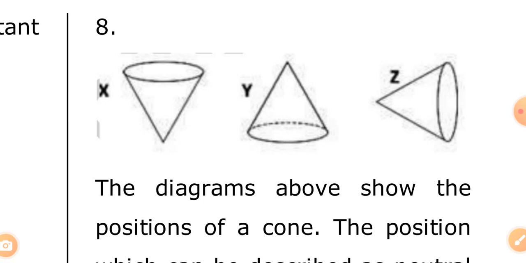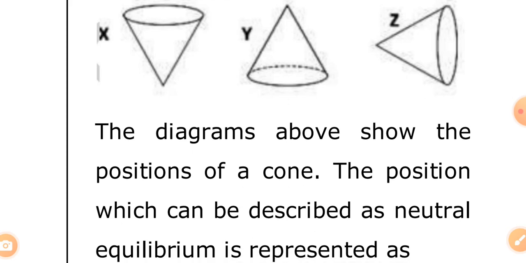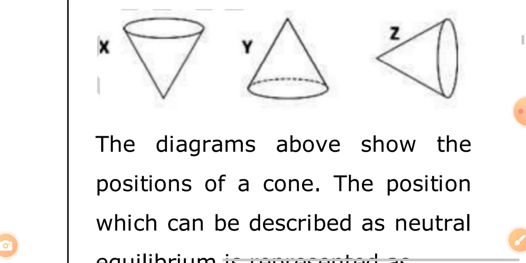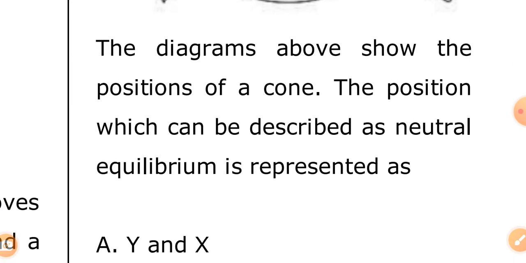We have X, Y, Z, and this is the question. I hope you have looked at it very well. The diagram above shows the position of a cone. The position which can be described as neutral equilibrium is represented as dash.